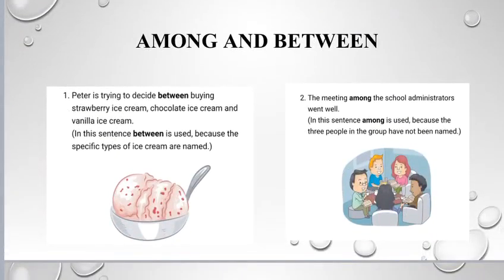Let's read this example. Peter is trying to decide between buying strawberry ice cream, chocolate ice cream, and vanilla ice cream. In this sentence, we are using between because the specific types of ice cream are named and we are stating them individually. In the next example, the meeting among the school administrators went well. Here we are using among because the three people in the group have not been named. We are viewing them as a part of one group only.